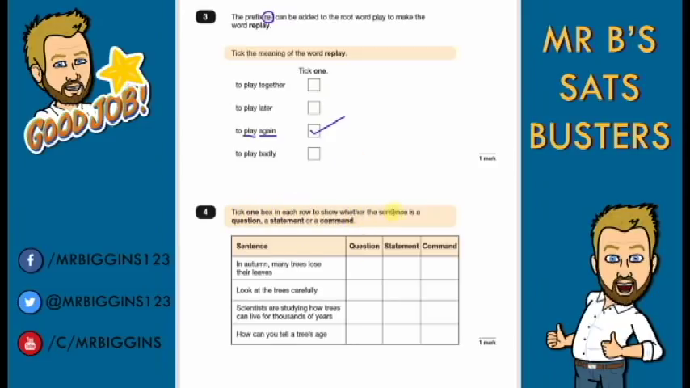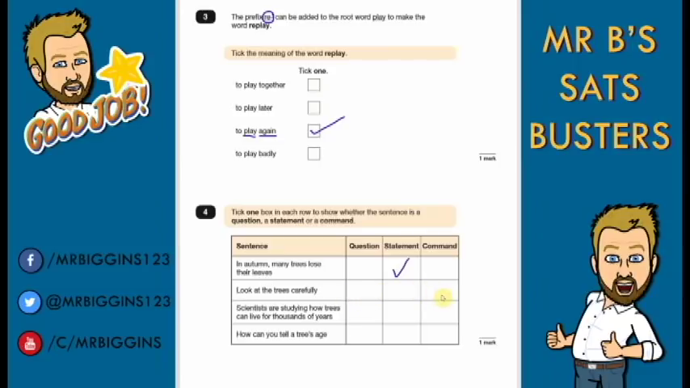Question 4. Tick one box in each row to show whether the sentence is a question, a statement, or a command. Again, we have to be careful because we have to do 4 questions here technically, and we only get 1 mark, so we must get them all right. So we have a question, statement, or command. Let's go through them one by one. In autumn, many trees lose their leaves. Not a question, doesn't need an answer. You're not telling anyone to do anything, so it's not a command, so that must be a statement.